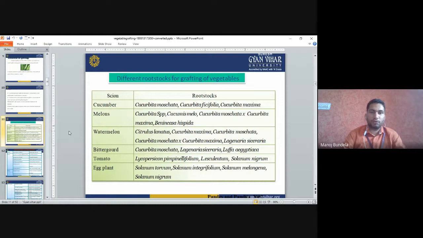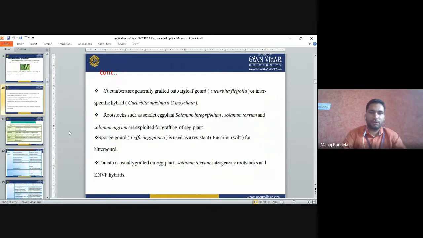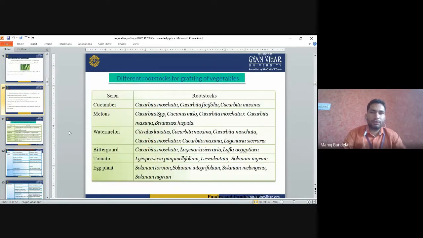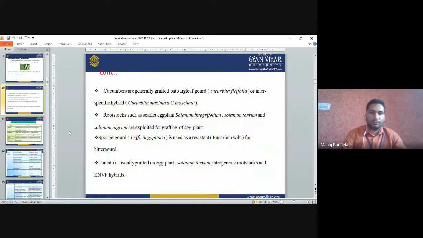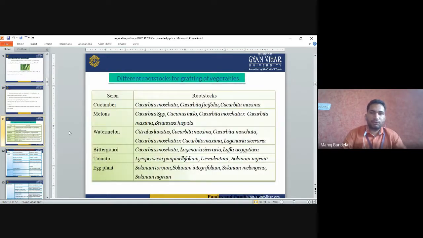Different rootstocks for grafting of vegetables. So we use different rootstocks for grafting of different vegetables. In case of cucumber, as I already told you, we can use Cucurbita moschata, Cucurbita ficifolia, which is called fig leaf gourd, and Cucurbita maxima also.